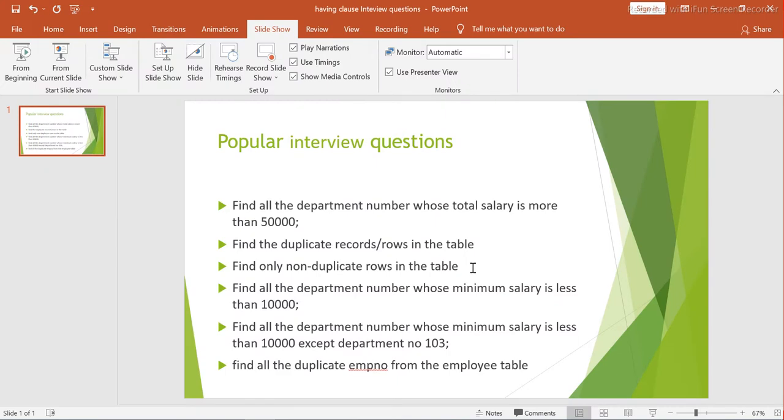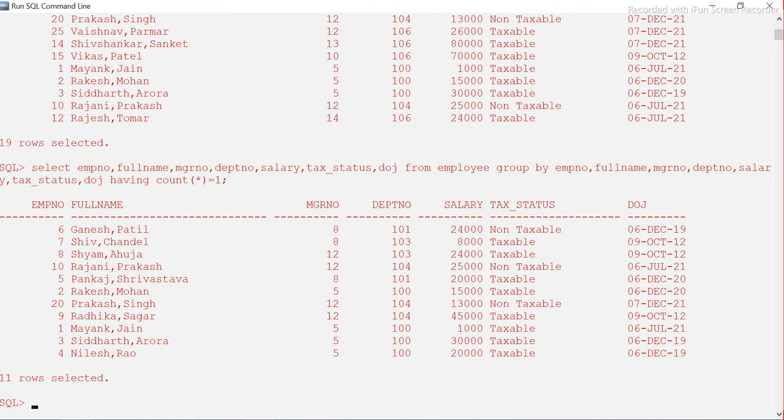So these questions are very important. Once you know group by and having clause, you can put the condition based on what you want. If somebody asks you, can you please show me all the employees which are appearing 3 or 4 times, all the records duplicated more than 3 times, you can simply use greater than 2 or greater than or equal to 3, correct?